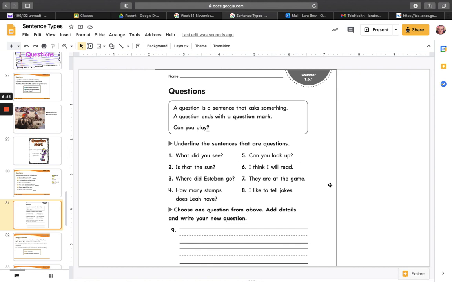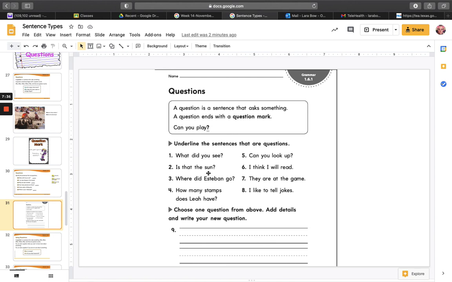Remember, you're going to have question words like what, is, where, how, can, things like that. And they also end with question marks. Then it tells us to choose one question from above and add details and write your new question. So how might I do this? Well, I'm going to choose one of my questions, and I'm going to tell you that number 2 is a question. And it asks us, is that the sun?